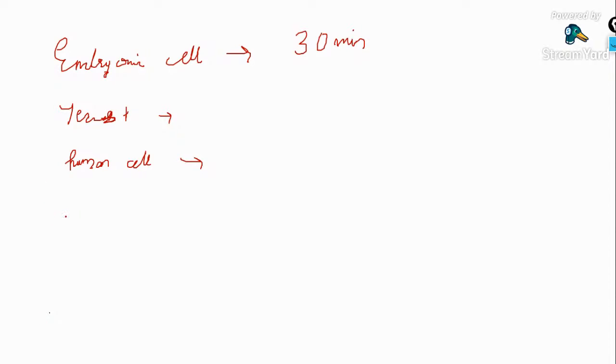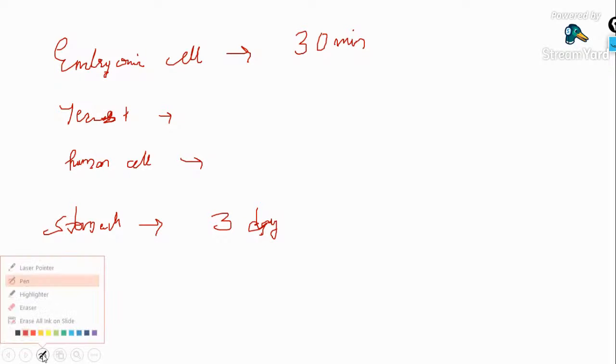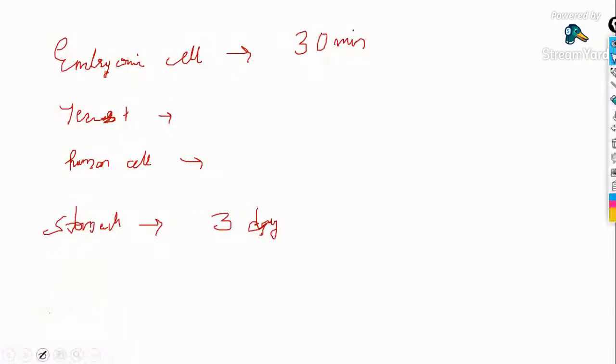Comment me fast. And then stomach cells, if we discuss about the stomach cells, what we have to say is every 3 days. Every 3 days, these stomach cells will be replaced. Yes, Harshid, 24 hours in human cells and 90 minutes in yeast.